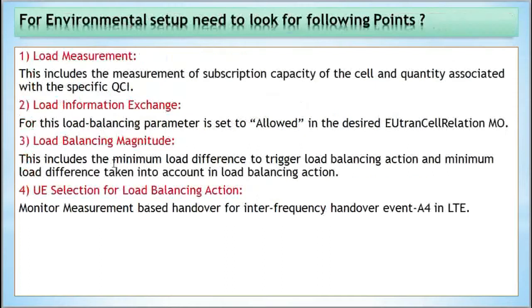Here are a few environmental setups you need to look for, following these points. Number one is load measurement. This includes the measurement of subscription capacity of the cell and quantity associated with the specific QCI. Okay, second one is load information exchange. For this, the load balancing parameter is set to allow in the desired UTRAN cell MO.